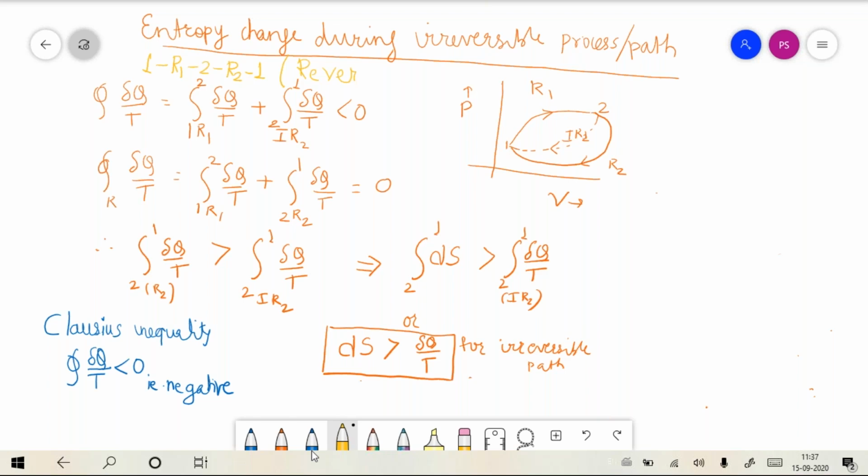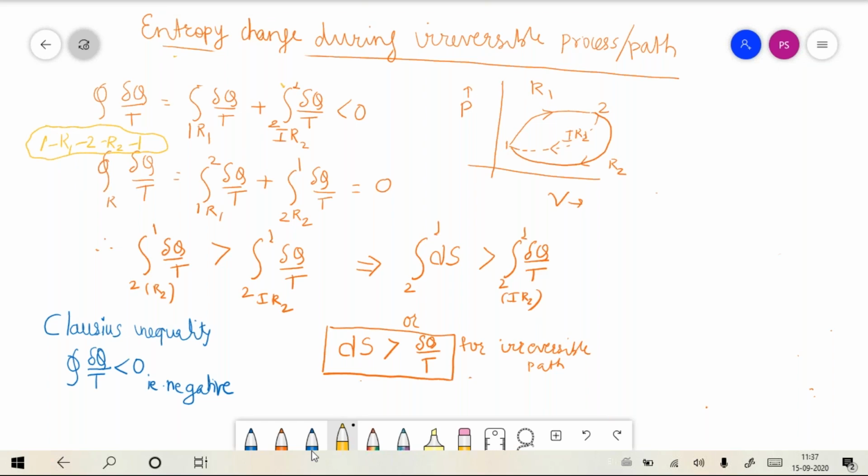So this is the first cycle, 1 R1 2 R2 1. This is a reversible cycle.